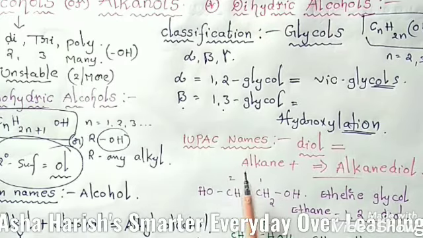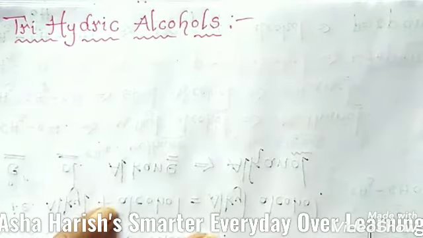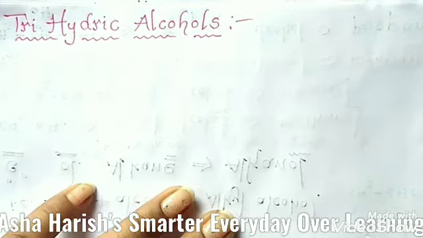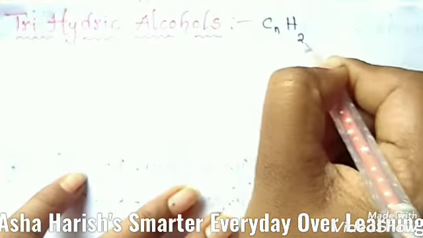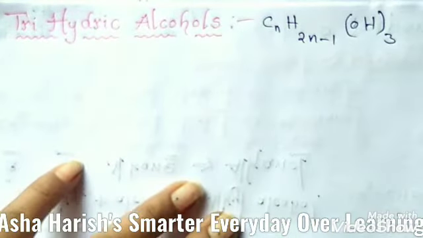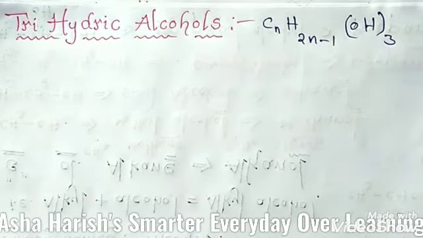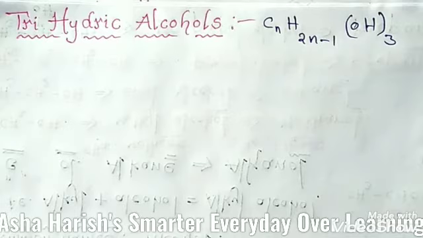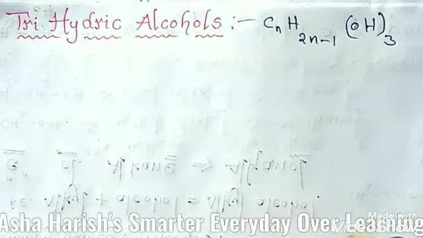Now let's see the trihydric alcohols. The third type is trihydric alcohols. The general formula of these trihydric alcohols is CnH2n minus 1, OH 3. You can guess how many hydroxyl groups can be attached here: 3 hydroxyl groups. And for these there is no general rule for naming of these alcohols.